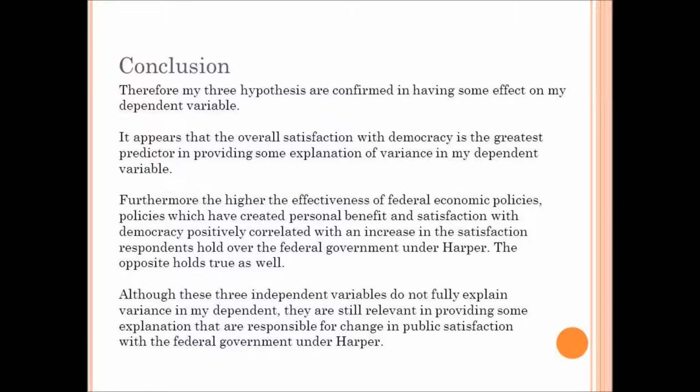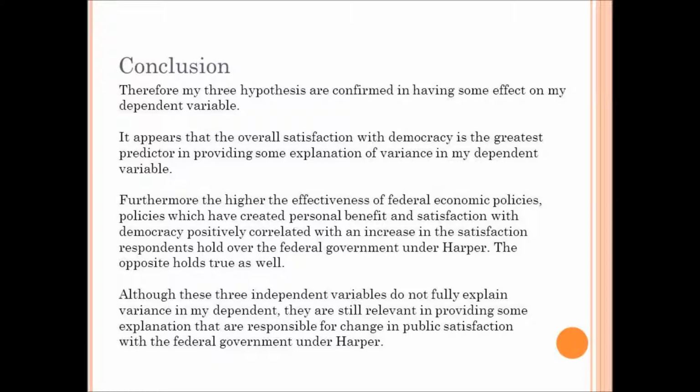It appears that the overall satisfaction with democracy is the greatest predictor in explaining variance in my dependent variable. Furthermore, the higher effectiveness of federal economic policies, policies which created some personal benefit, and satisfaction with democracy directly correlated with an increase in satisfaction with the federal government under Harper. The opposite holds true as well for declining satisfaction. Although these variables do not fully explain variance in my dependent variable, they are still relevant in providing some valid factors that are responsible for change in public satisfaction with the federal government under Stephen Harper.